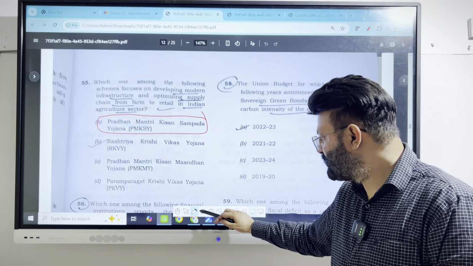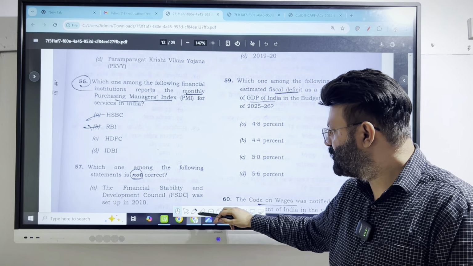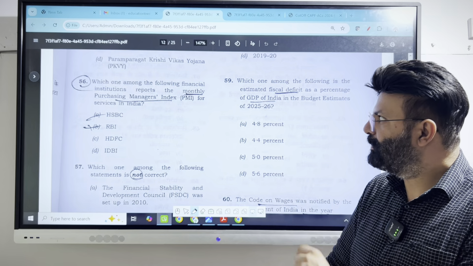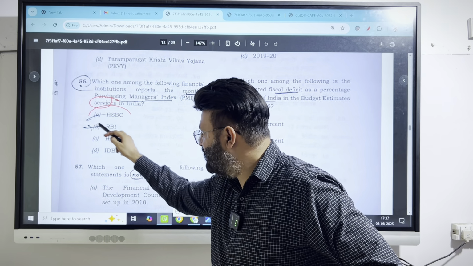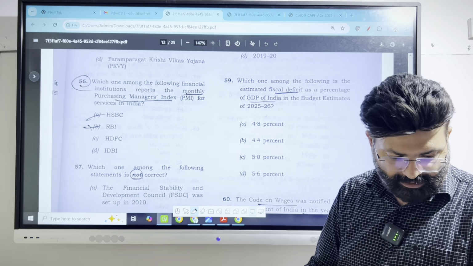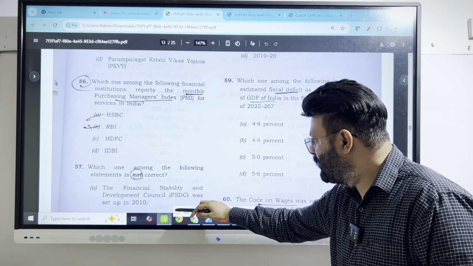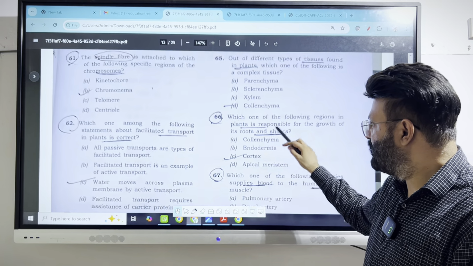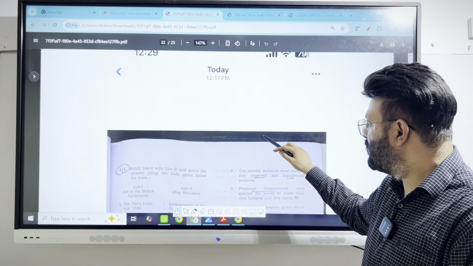Another question is next question, question number 56. Which of the following financial institution reports the monthly purchasing managers index for services in India? In this case the right answer will be HSBC. So another question, question number 91 now. 91, 92 and 94. So these 3 questions were framed with regard to your current affairs.